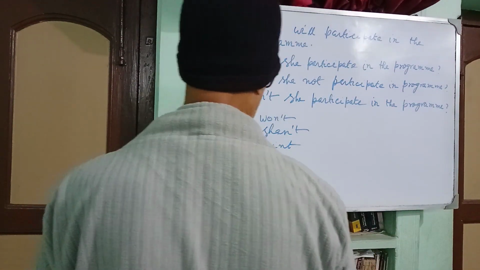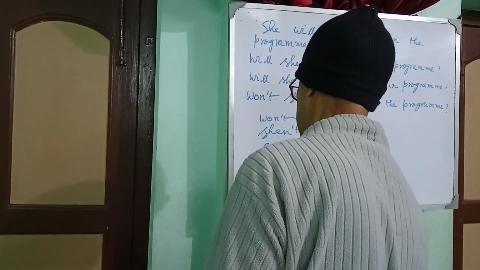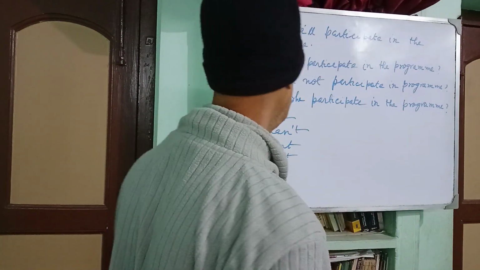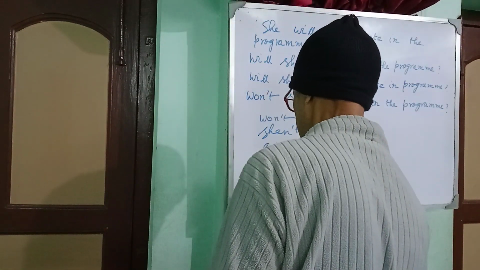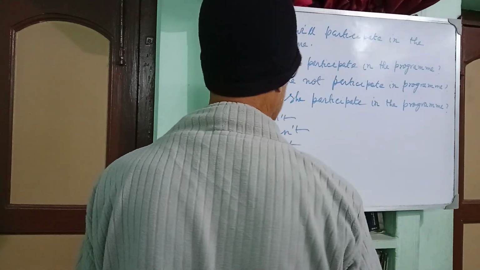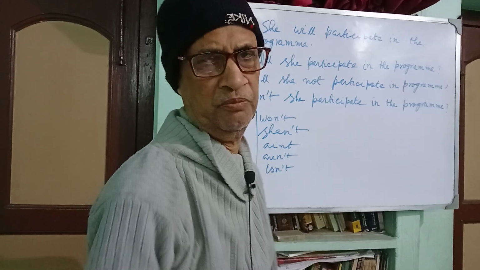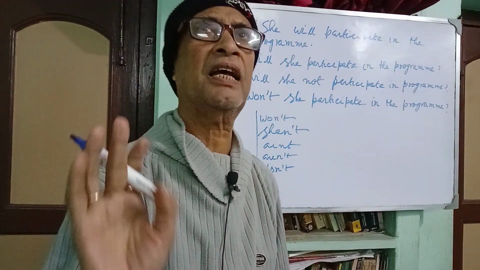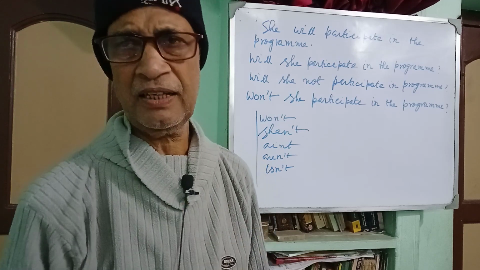Are plus not aren't, okay? Is plus not isn't, etc. These are the short forms. So there is no problem, and let us stop here.